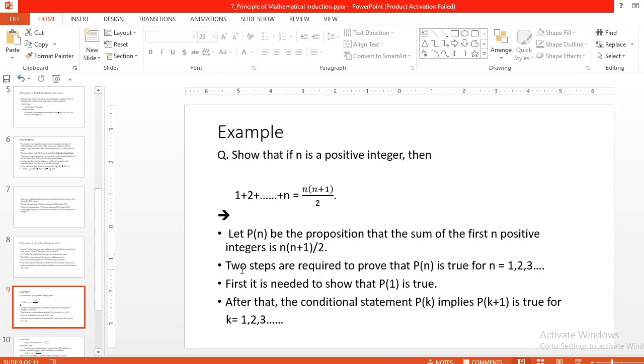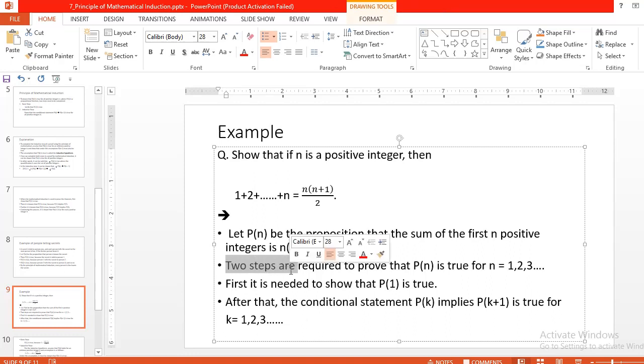Two steps are required to prove that P of n is true for n equal to 1 up to n: basis step and inductive step. First it is needed to show P of 1 is true.